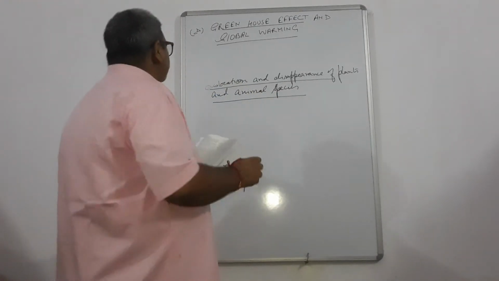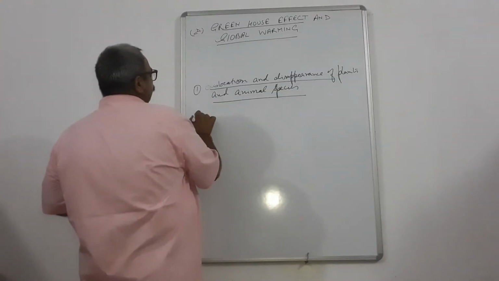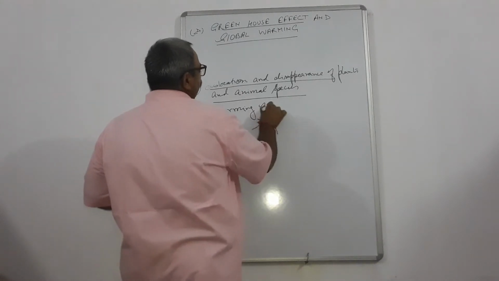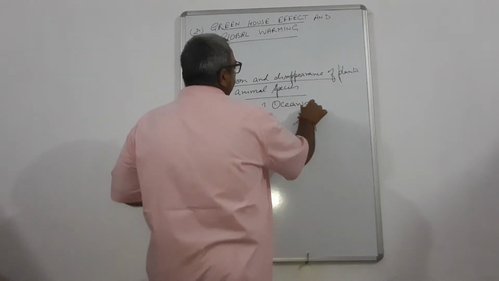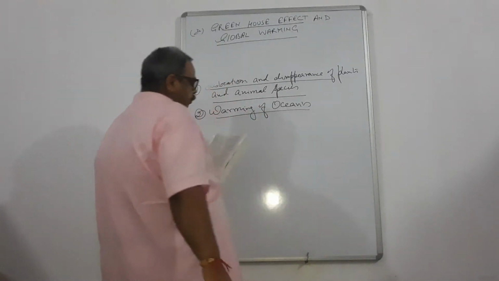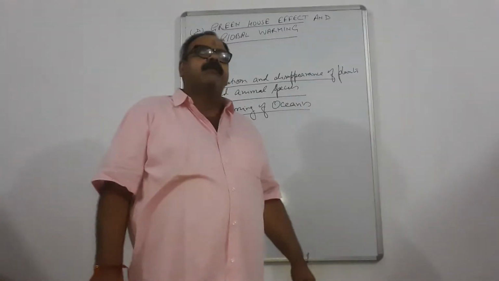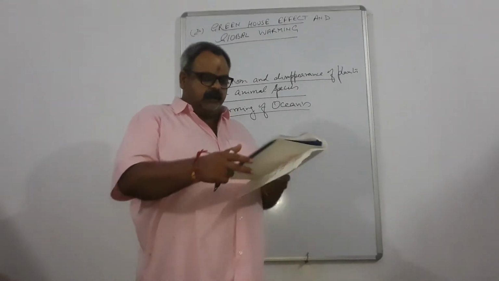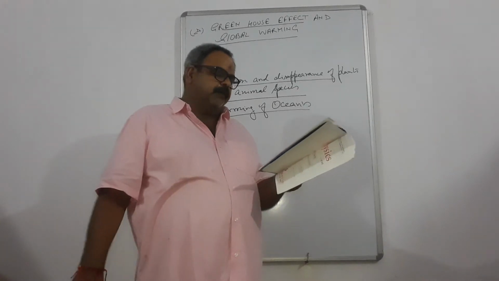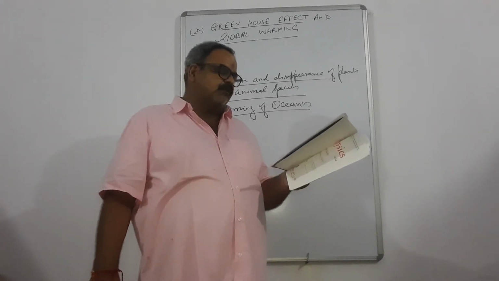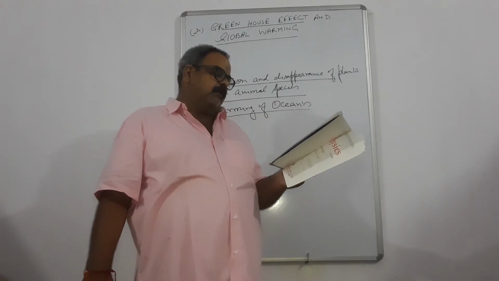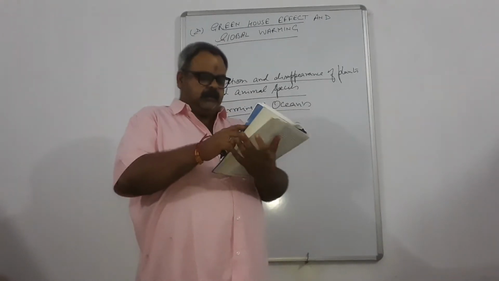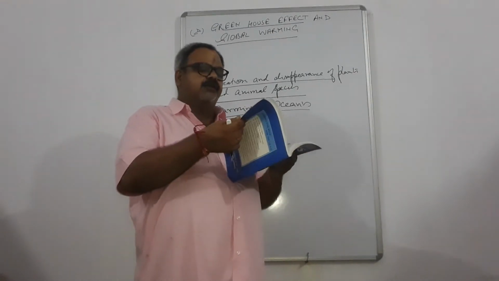Second point, warming of oceans. See, when icebergs melt, it may cause floods. The temperature of the ocean will increase, due to which many species of the ocean will either die or disappear, while various other species that prefer warm water will increase tremendously.